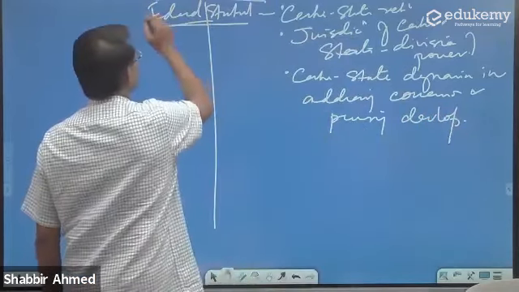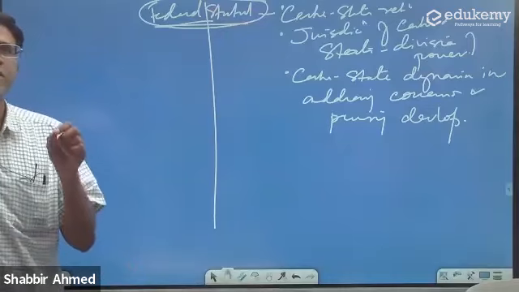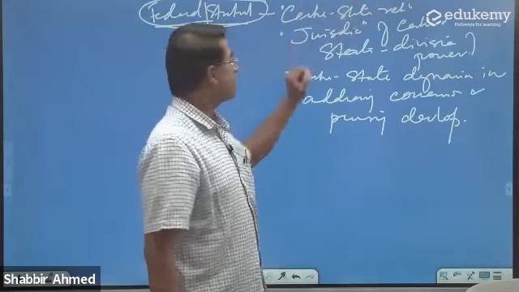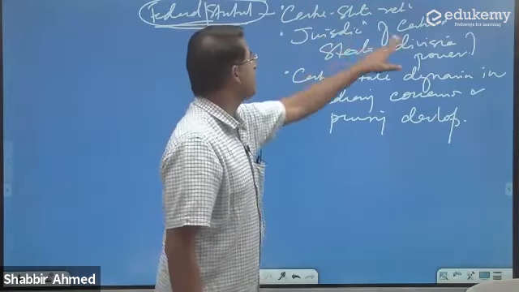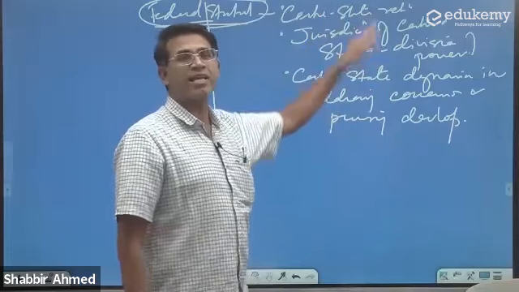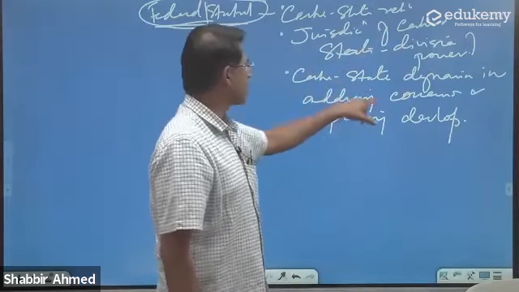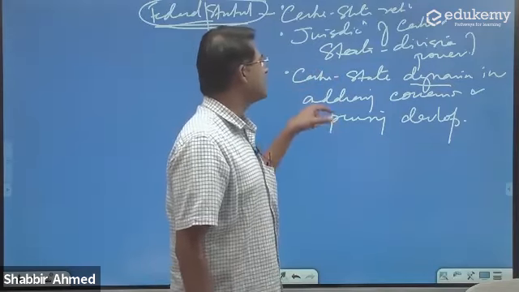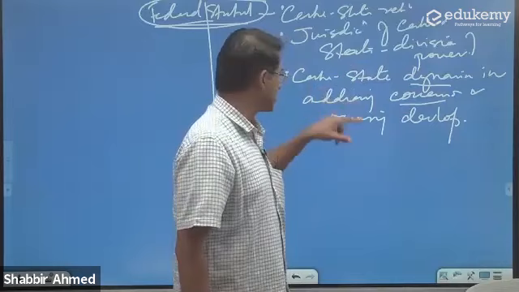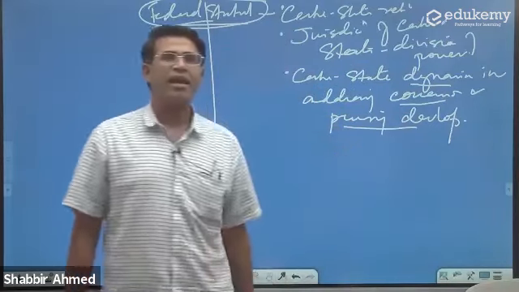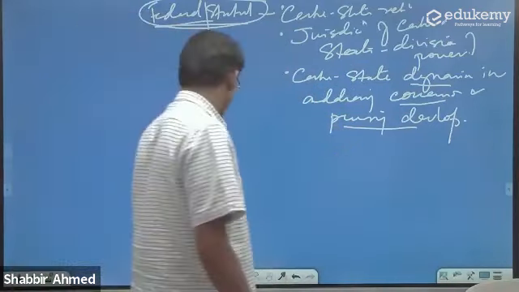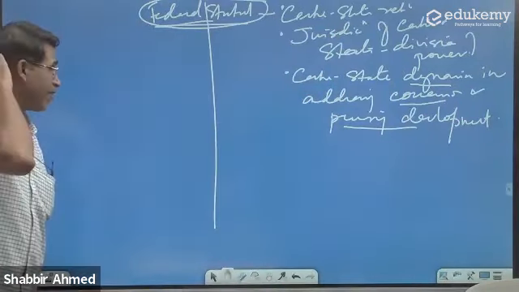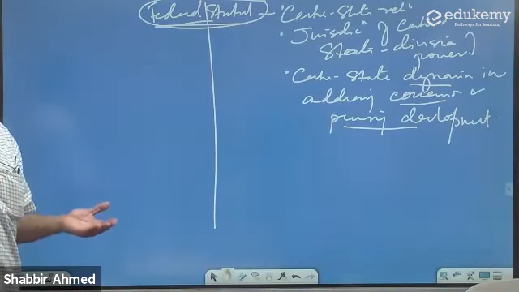So the federal structure basically means something around the center-state relationship: the jurisdiction of the center and the states, that there is a state list and a center list, and very importantly, the dynamism in the center-state relationship that decides how to deal with the concerns, how to plan and how to pursue development. This is what I mean by the federal setup or federal structure.